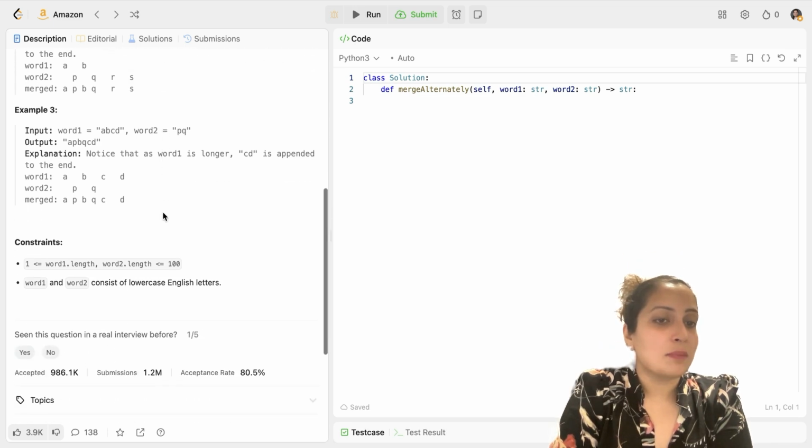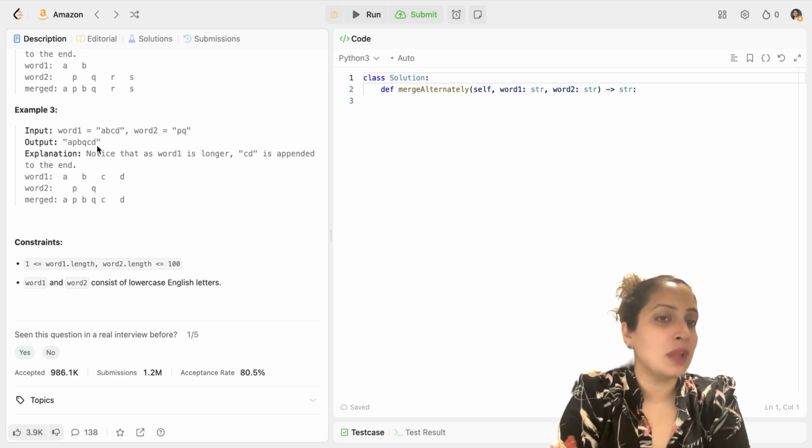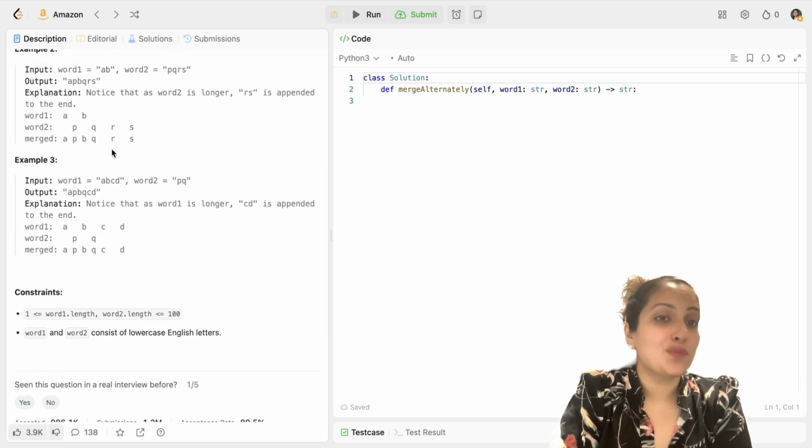Now let's look at example 3. Your word 1 is ABCD, your word 2 is PQ. In that case, your output would be APBQCD. In this case, word 2 has run out of bounds. That's why the remaining letters of word 1, that is CD, have been appended to the end of the merged string. So I hope from these examples you have deduced what we are doing.